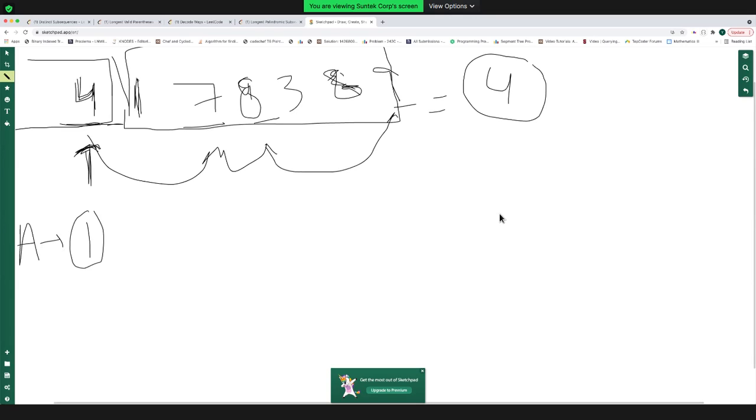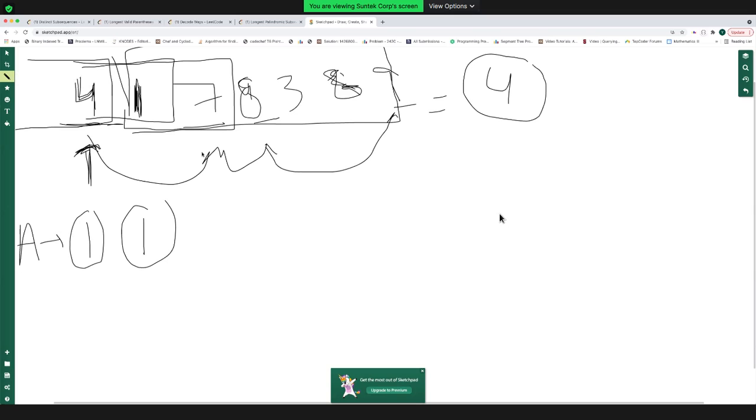What is the length of the maximum increasing subsequence ending at 1? It will be 1, right? We are taking 1 alone. What is the length of the maximum increasing subsequence ending at 7?